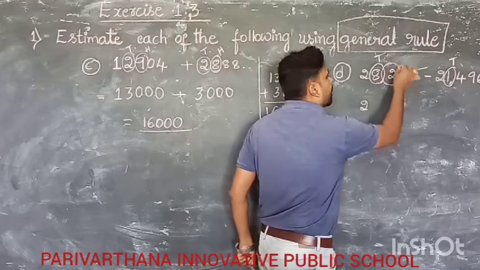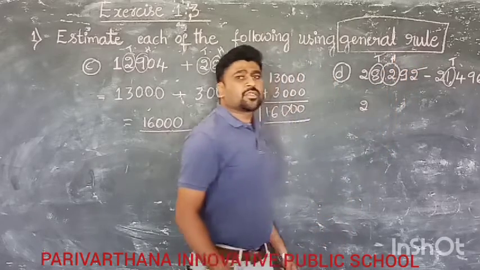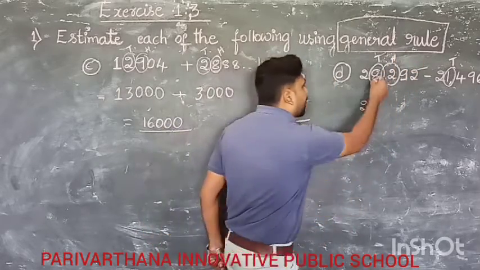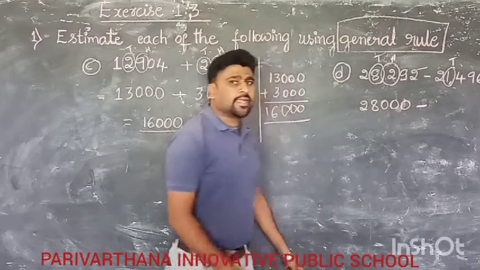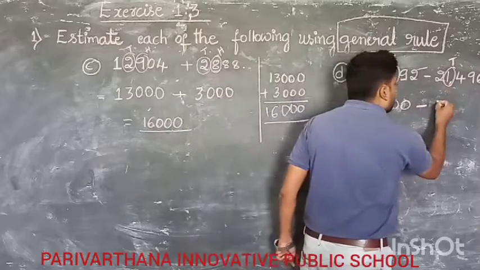Here now observe the 100 place. The 100 place is below 5. That means 8 becomes 8. Therefore the total becomes 28,000.